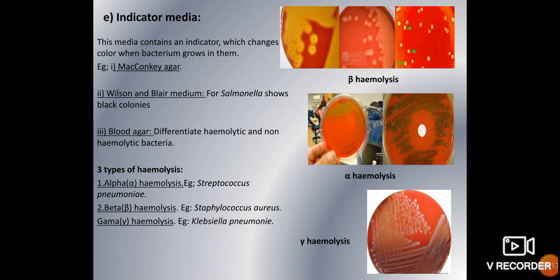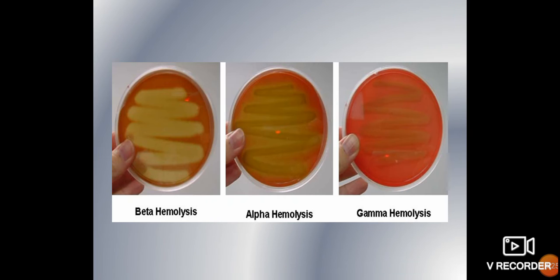There is no hemolysis that you can find on the media, as shown in the third picture. So these are some examples of indicator media. You can see in this picture beta hemolysis, alpha and gamma. Beta is the complete lysis of RBCs around the bacteria. Alpha hemolysis is the greenish discoloration around the bacteria, and gamma hemolysis means there is no hemolysis around the bacteria.